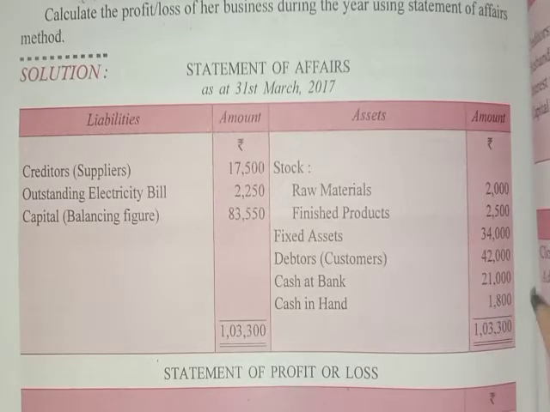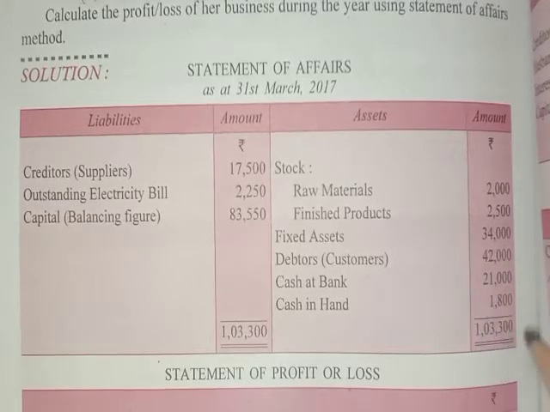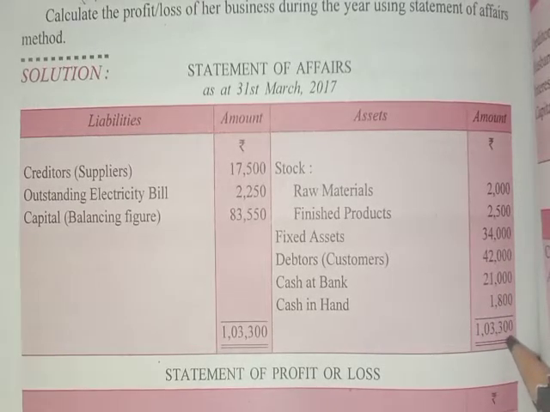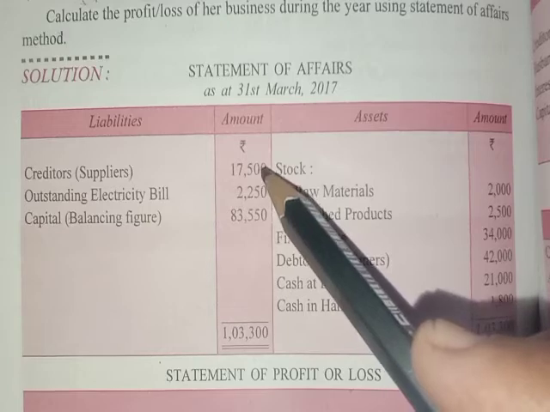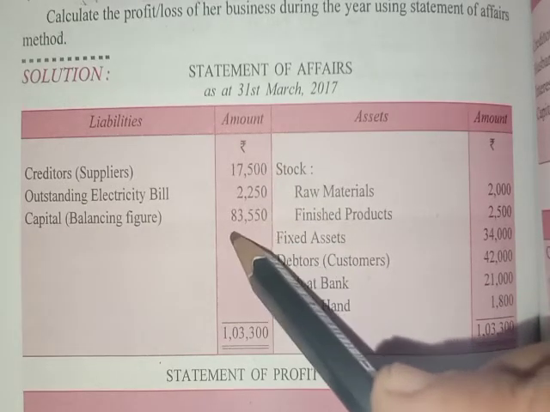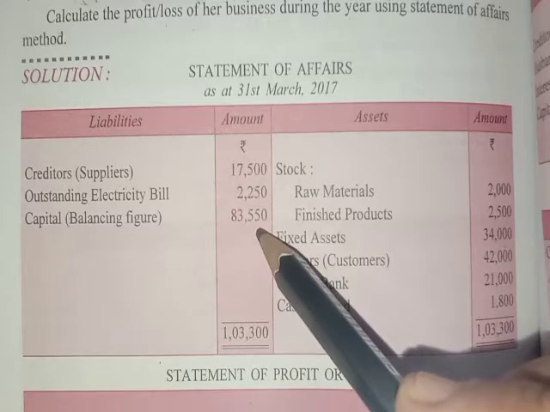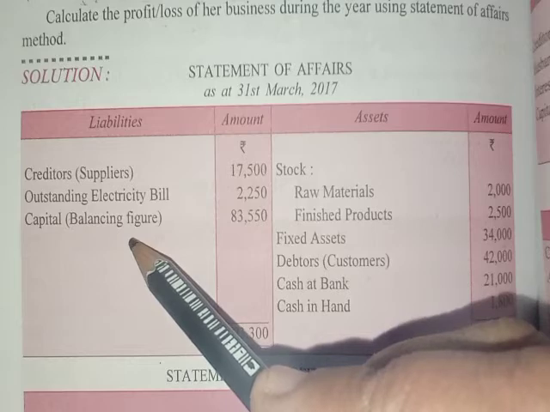Then cash in hand and cash at bank. Now first you have to total the asset side. It comes to 1,03,300. The same total will be written on both sides in front of each other, and when you subtract the creditors and the outstanding bill, you will get the balancing figure here, that is 83,550, and this is the capital at the end of the year.